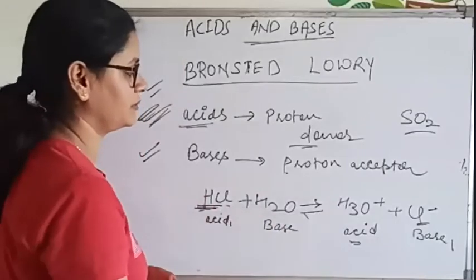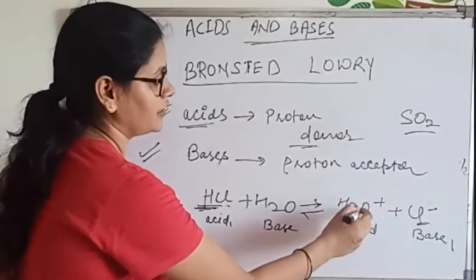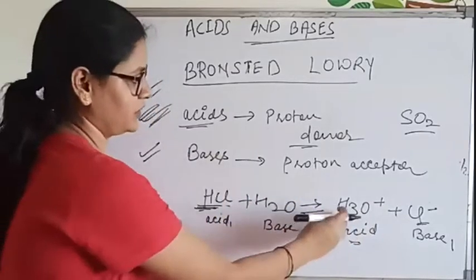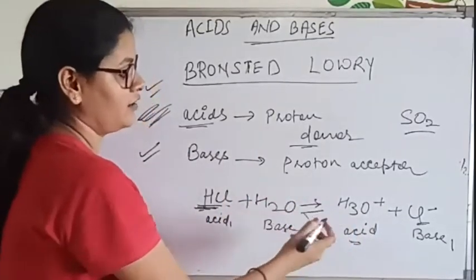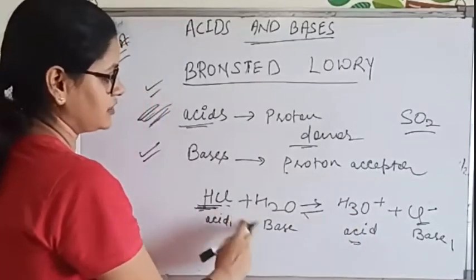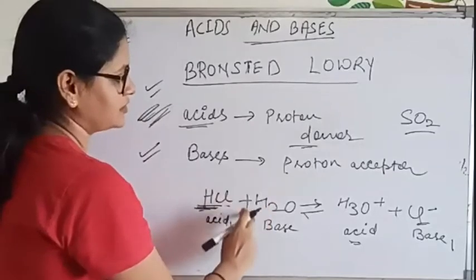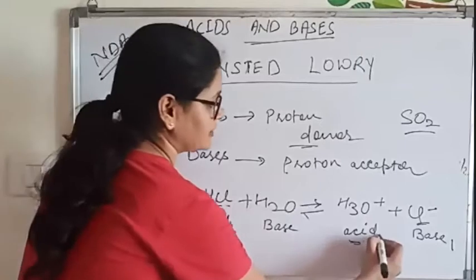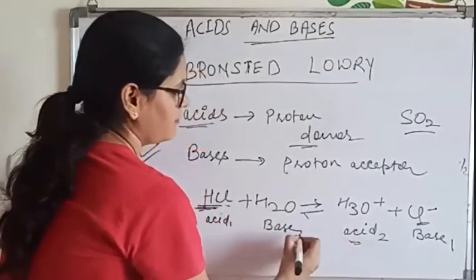So this H3O plus ion will release one H plus, one proton, and it will act as an acid. And here this H2O will act as a base because it has the tendency to accept one proton. So this is known as acid 2, and this is known as base 2.